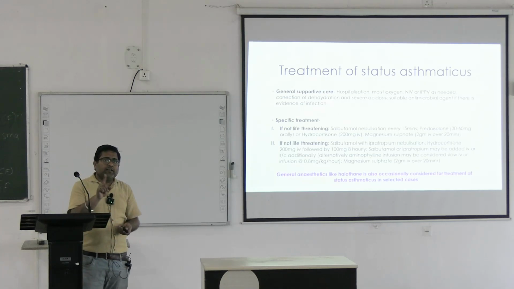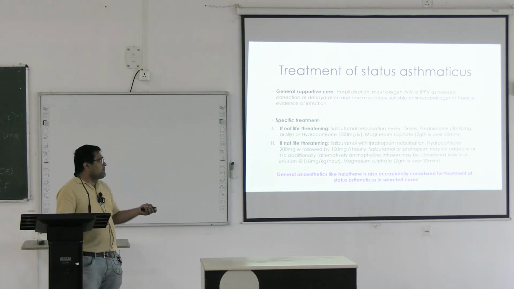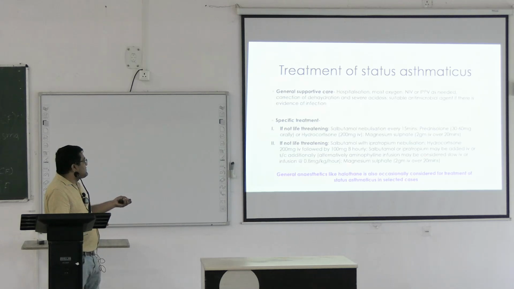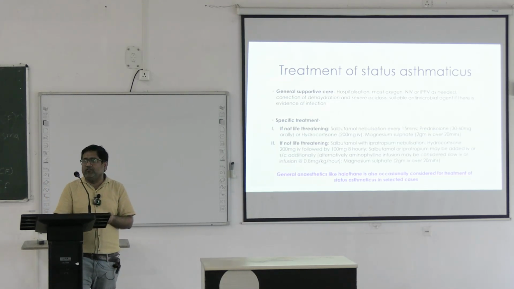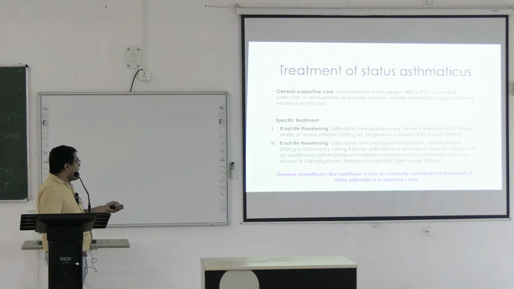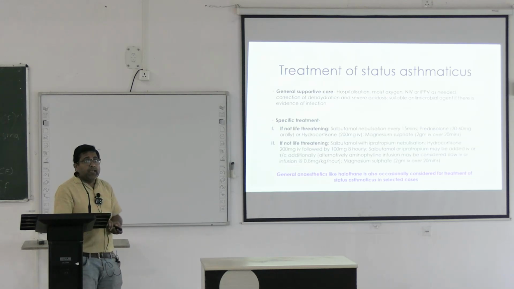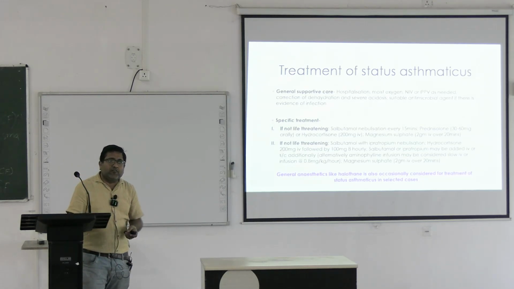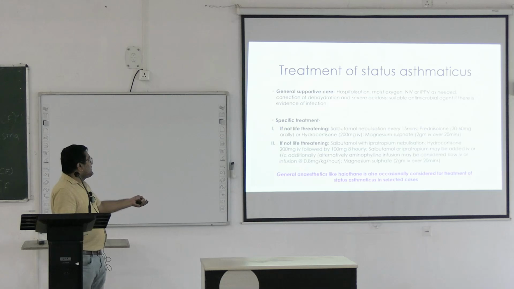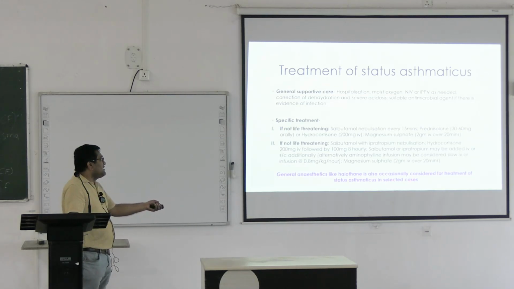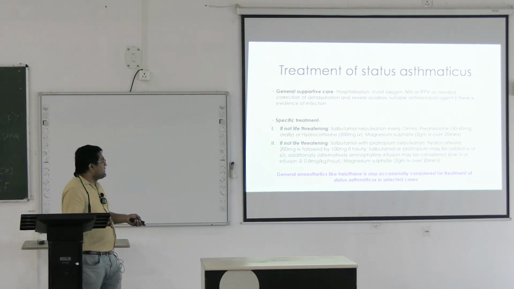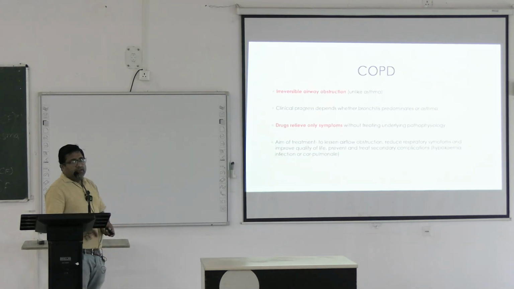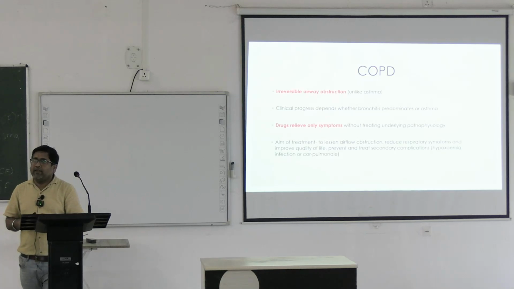Again, along with the nebulization, a short acting beta 2 agonist can be added intravenously or subcutaneously. Alternatively, aminophylline infusion can be given. Magnesium sulfate to be given 2 gram IV over 20 minutes. Even in those cases, if the patient is not responding, general anesthetics like halothane are occasionally considered for treatment of status asthmaticus in selected cases. So these were all about bronchial asthma.